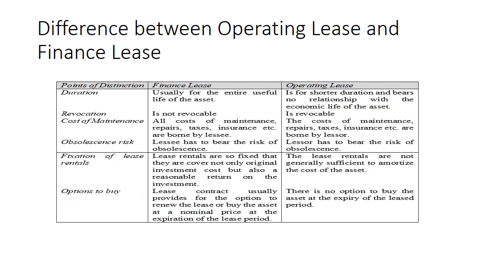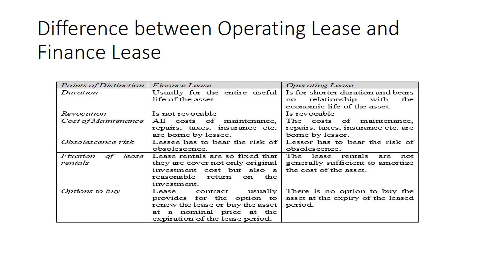So we have a difference between operating lease and finance lease. One is the duration. Usually a finance lease takes the entire useful life of an asset, but an operating lease is of a shorter duration. A finance lease is not revocable, that is, you cannot cancel it, but an operating lease is revocable. Cost of maintenance: in a finance lease, the lessee bears all costs of maintenance, but in an operating lease, the costs of maintenance, repair, taxes and insurance are paid by the lessor.